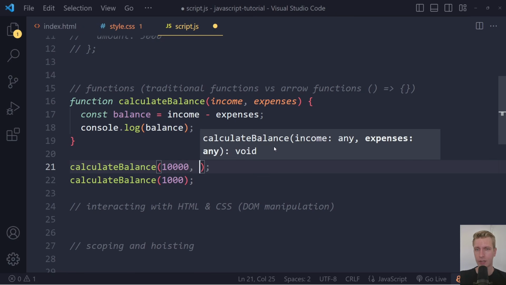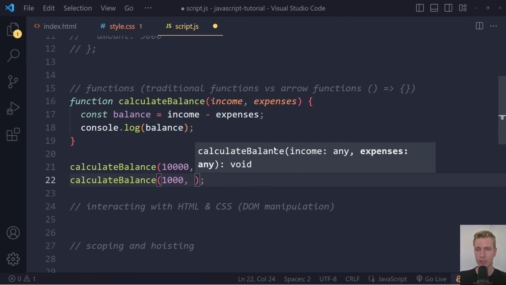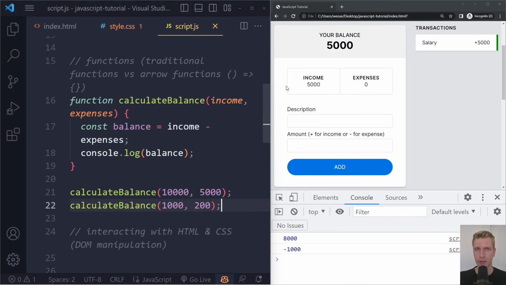So here we could have 10,000 as income and let's say 5,000 as expenses. And maybe the other one is 1,000 income and 200 expenses, right? So let's see if I save and refresh. Now you'll see that it's actually in line with intuition. We pass 10,000 and 5,000 respectively to income and expenses, so it's going to assign 10,000 to income and 5,000 to expenses.